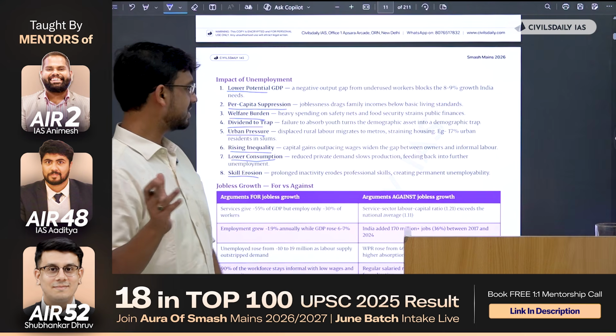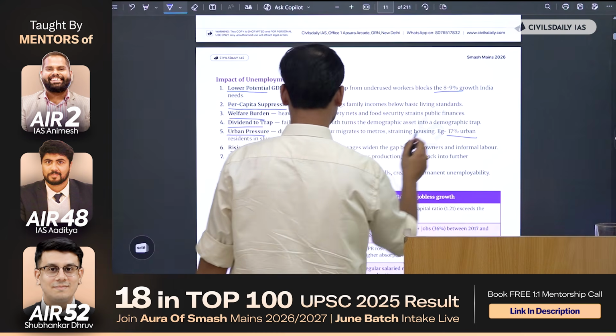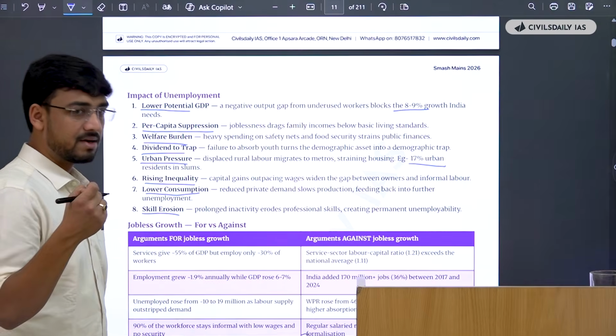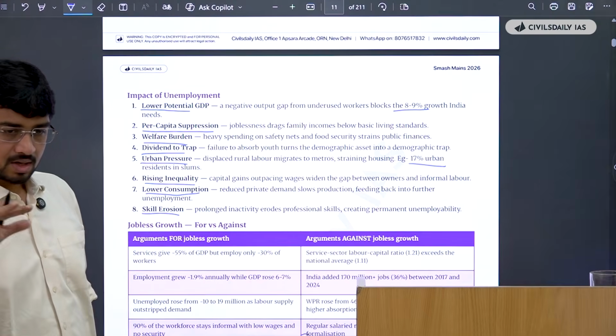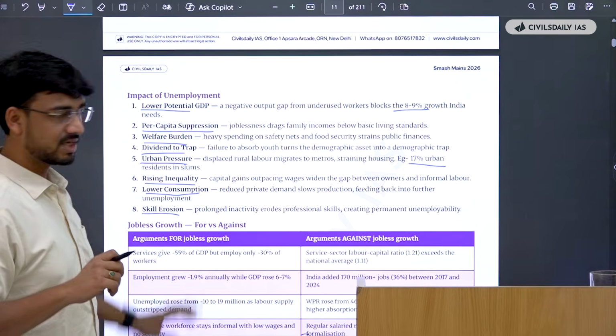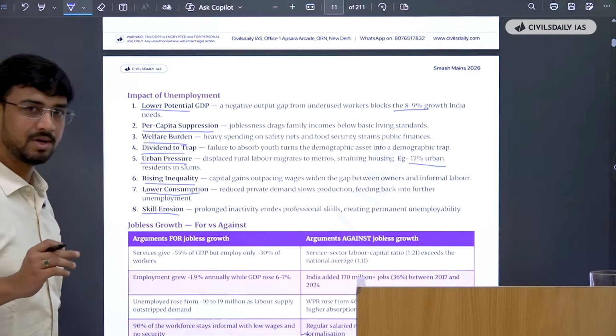So we'll try to substantiate as much point as possible by using data like this, 8 to 9% growth, 17%, and this, and the data we have seen earlier. But what is important is to understand that the examiner wants you to answer the question from different angles, and for this, this is a very brilliant source.